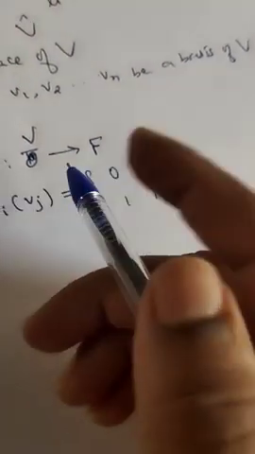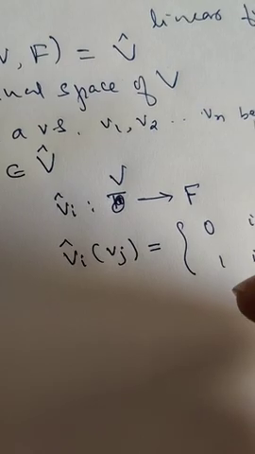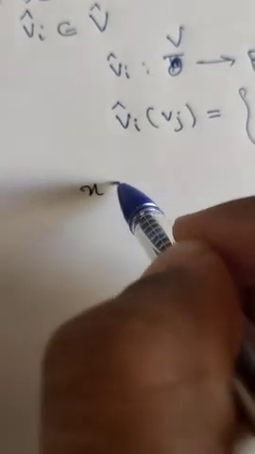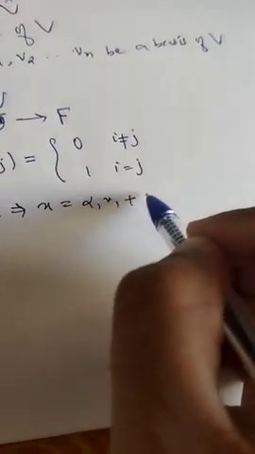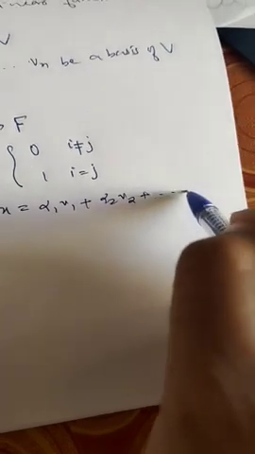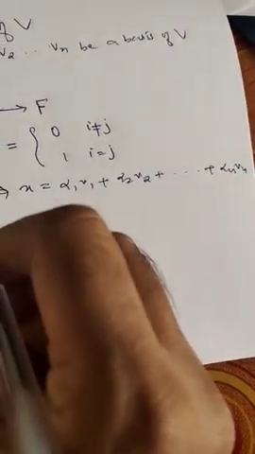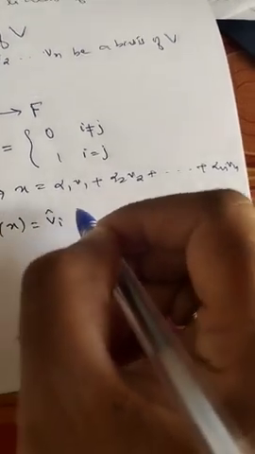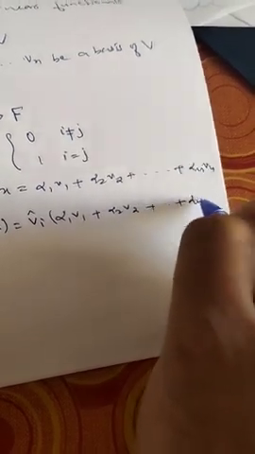Then what will happen? See here. We have assumed that V1, V2, etc., Vn are the basis elements for V. Therefore any element x belonging to V can be written as a linear combination of basis elements, say alpha 1 V1 plus alpha 2 V2, etc., plus alpha n Vn. So Vi cap of x is equal to Vi cap of alpha 1 V1 plus alpha 2 V2, etc., alpha n Vn.